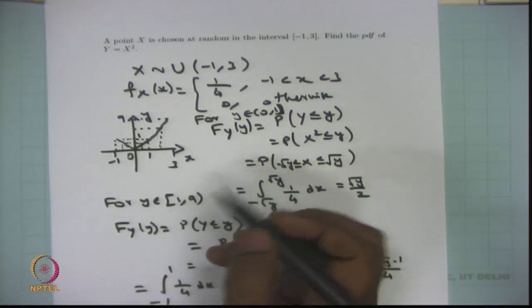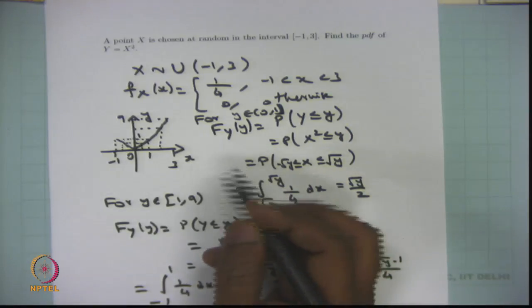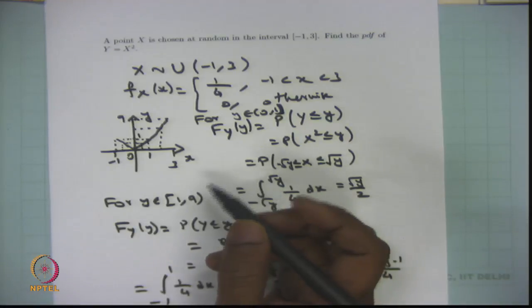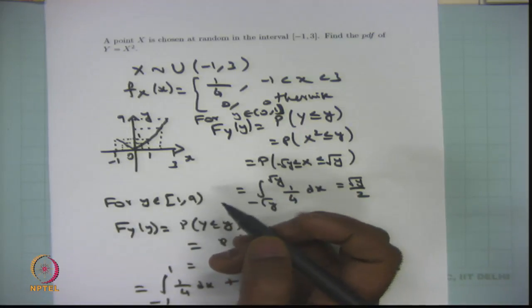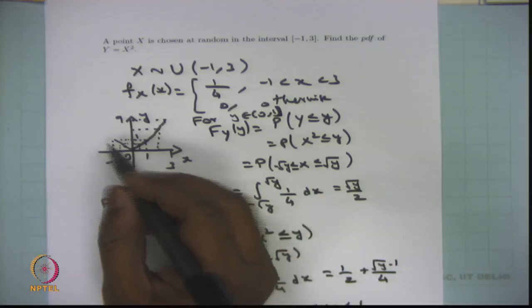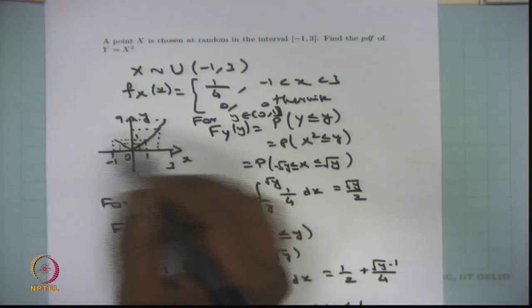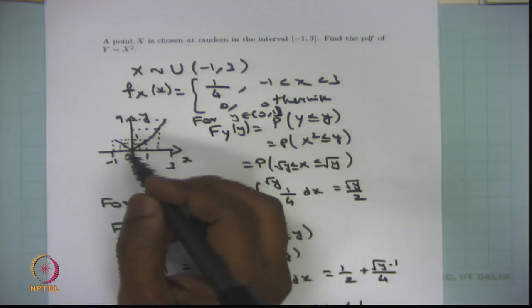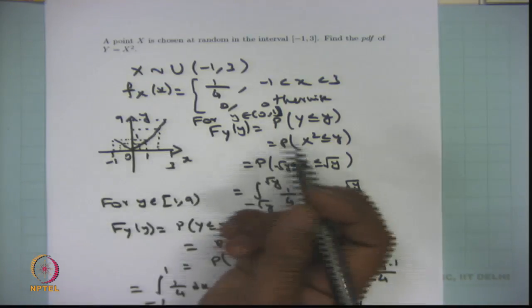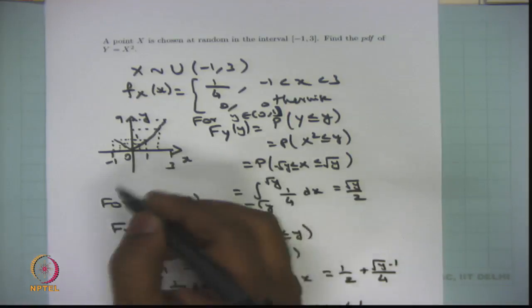You can apply the remarks of the theorem, which I have said in the one dimensional random variable. You can get the probability density function of minus 1 to 0, one density, then 0 to 1 another density. You can sum it up, you can get the probability density function of y, or you can apply the CDF method to get the answer.